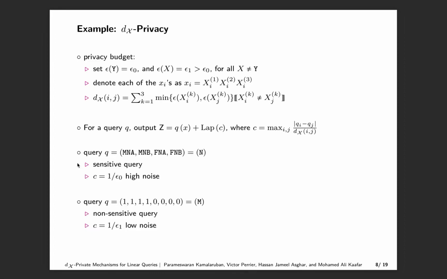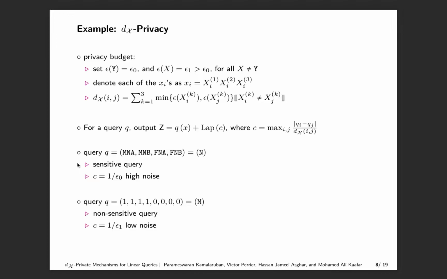Thus, for instance, for the linear query that has ones in the coordinates corresponding to the attribute value n and zeros elsewhere, we get C equals 1 over epsilon 0, which results in adding high noise to the query response. We have already seen that this is indeed a sensitive query and is equivalent to answering the query the number of native people in the dataset. Thus, the noise scale is justified.